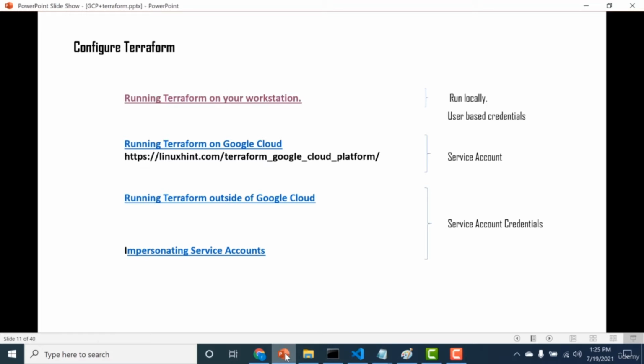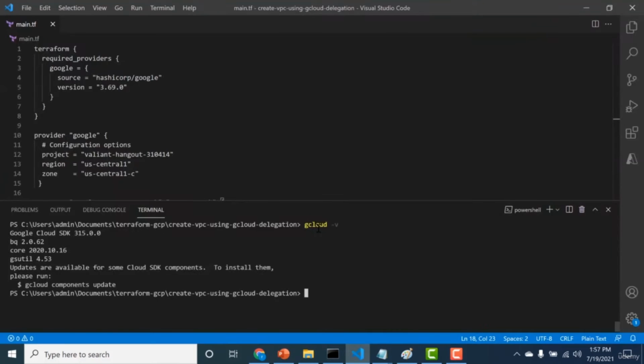So let's go ahead and see how you can run your Terraform locally on your machine using just your user-based credentials. For this particular chapter, you'll be needing gcloud. gcloud is basically the CLI that you need to connect to your resources. In the resources and the description below, I'll be giving you a link on how you can download gcloud.